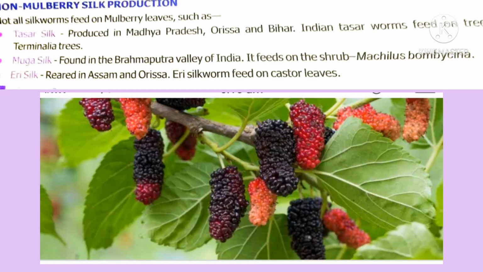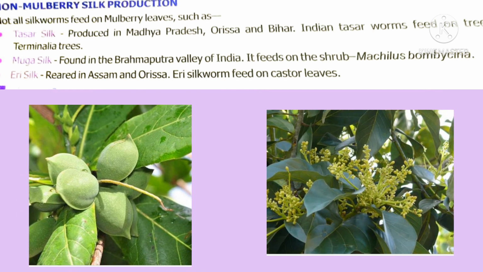Welcome back. Today we continue the third chapter on page 46. The topic is non-Mulberry silk productions. In the previous class we have discussed about Bombyx mori silkworm which feed on mulberry leaves, which is the most commercial species of silkworm. Now we are going to study the other kinds of silkworms which feed on other than mulberry leaves. The other kinds of silkworms are tassel silk, muga silk, eri silk.